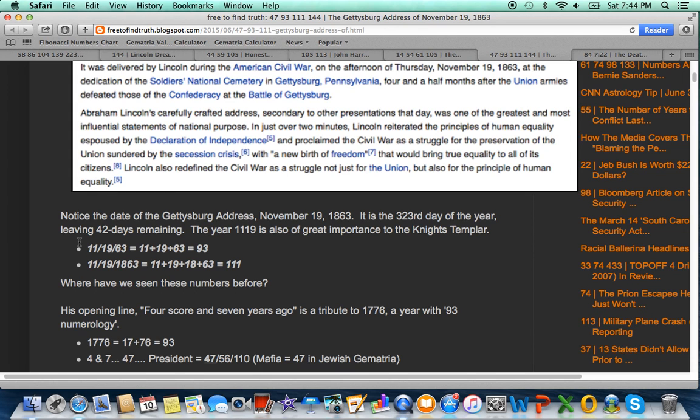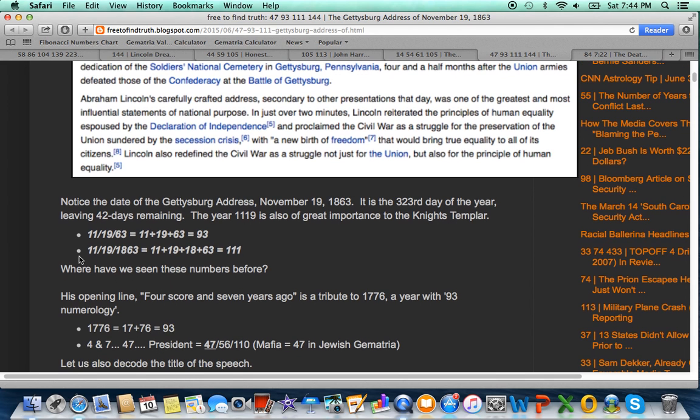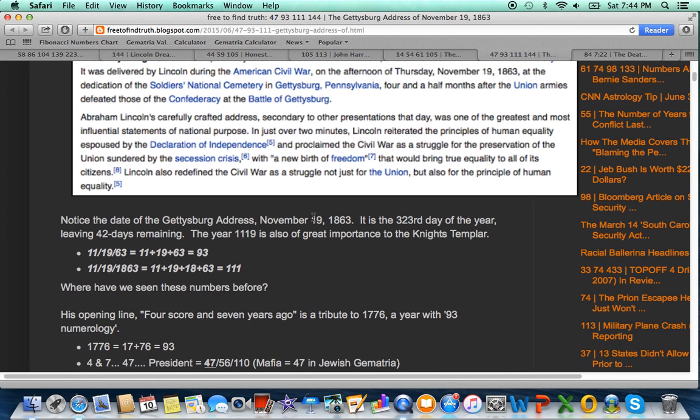Boston Marathon bombing sums to 93, Truth Seeker, just like the word propaganda. And think about how that event happened on the date Lincoln died on. This is also a date with 111 numerology, very special numbers. The 323rd day of the year.